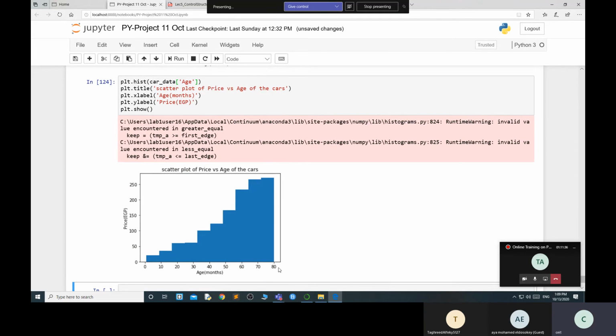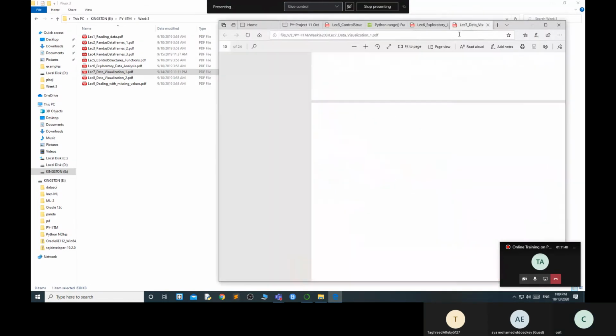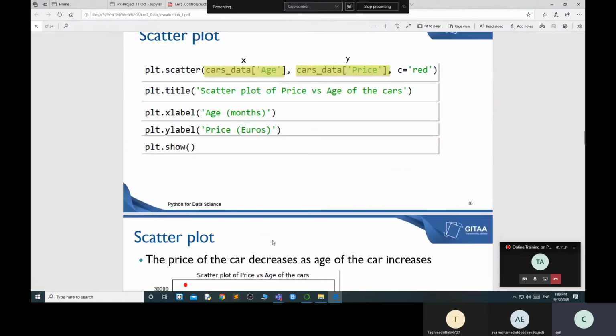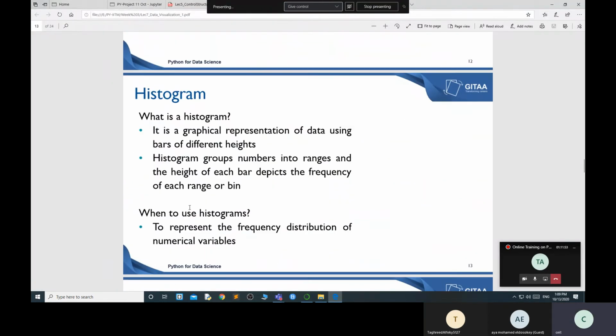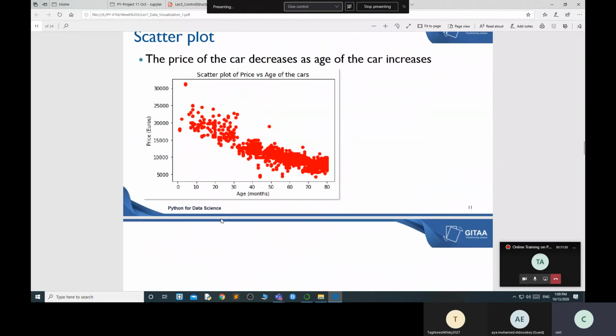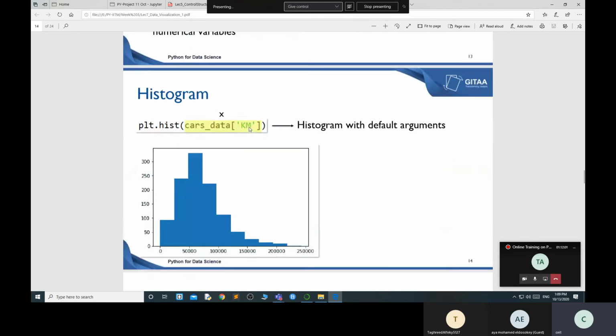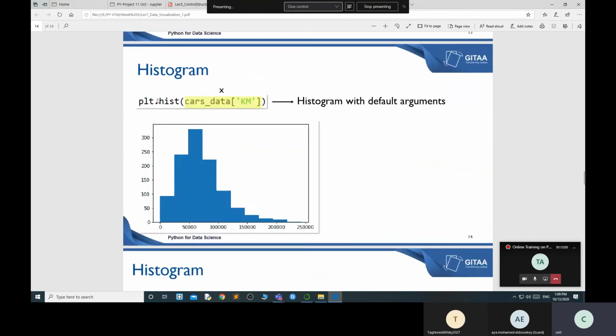Whenever the age is increasing, the price is going down. But this is not a very good graph, it's not showing the correct information properly. So this is scatter. This is a very strong correlation, but in the negative trend. So histograms you can print with hist.